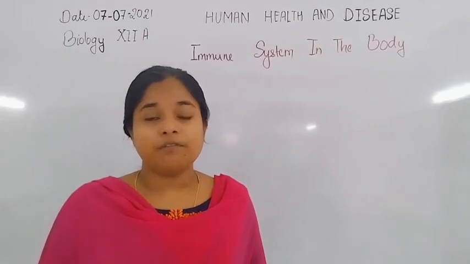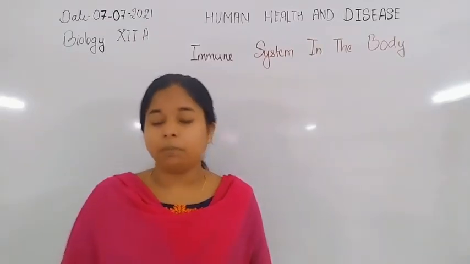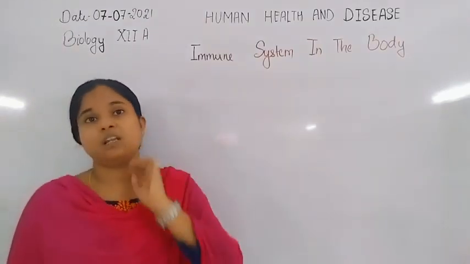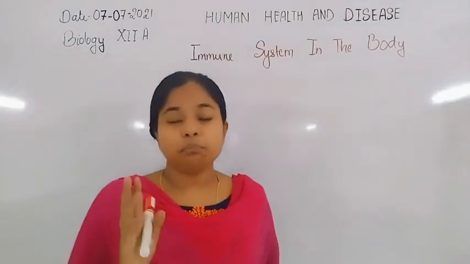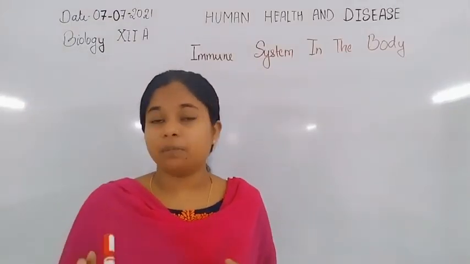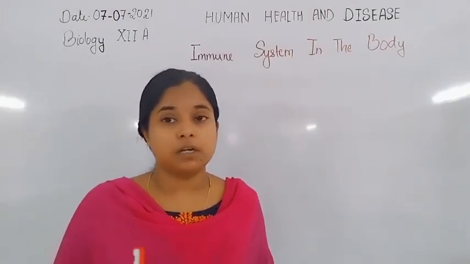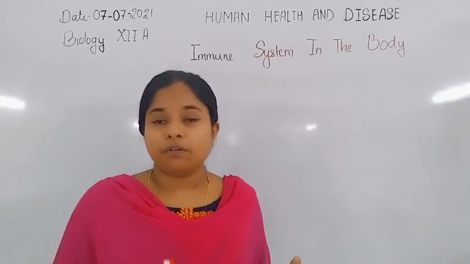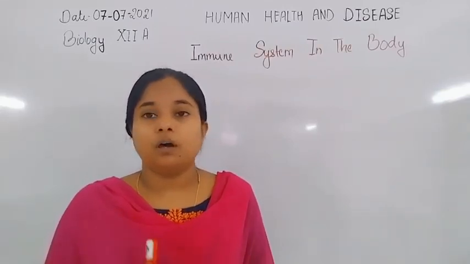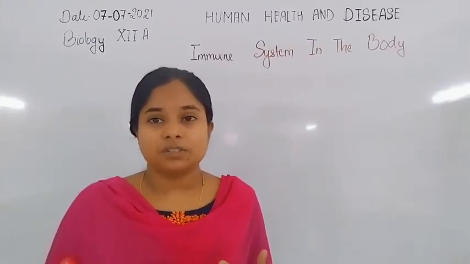So when particular particles, for example pollen grains, dust particles, or any chemical present in the environment, trigger or accelerate the immune response of our immune system, some allergic reaction happens in our body.